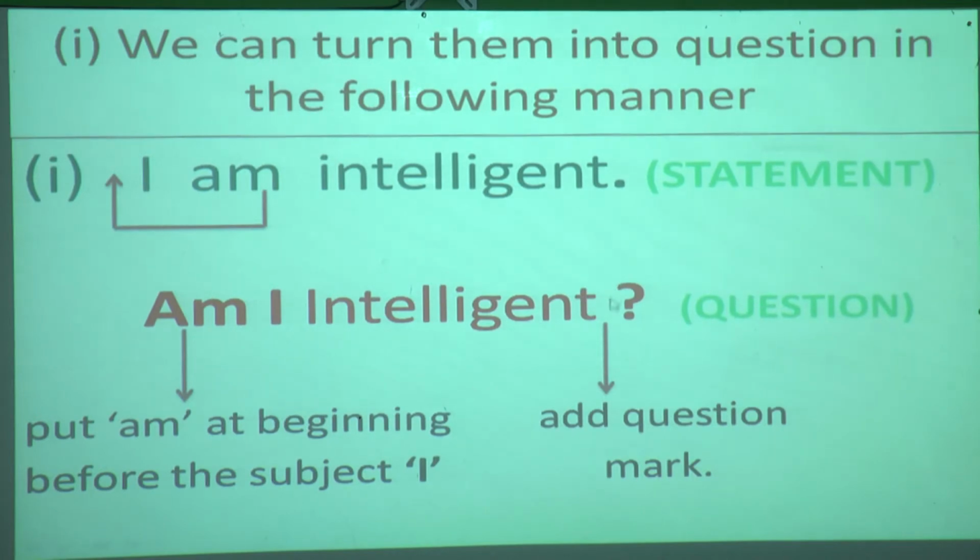So what is important over here? A question mark. What you have to do? You have to put "am" at the beginning, before the subject I, and next thing, what you have to do? You have to add a question mark. Understood, student? Okay, now we will see the next example.